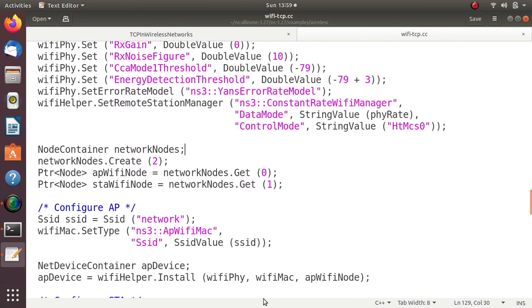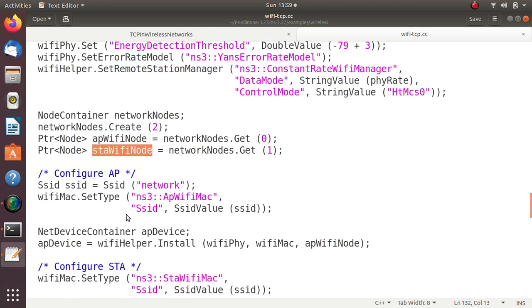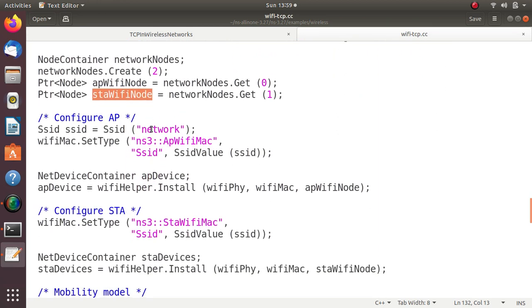Okay, so now we'll come to the nodes. So node container, network nodes, network nodes create two. So two nodes we are creating: one node is the access point, and another node is a station node. So get 0 will be the Wi-Fi AP and get 1 will be the station. Now the SSID name is network. It belongs to the type AP Wi-Fi MAC with the SSID, and the net device. So we are installing a net device container.